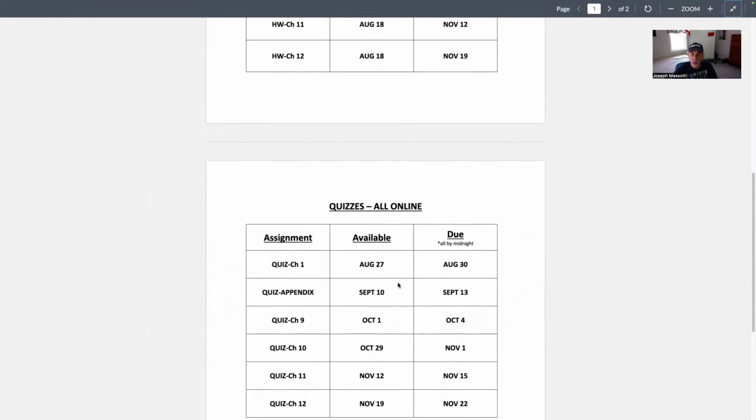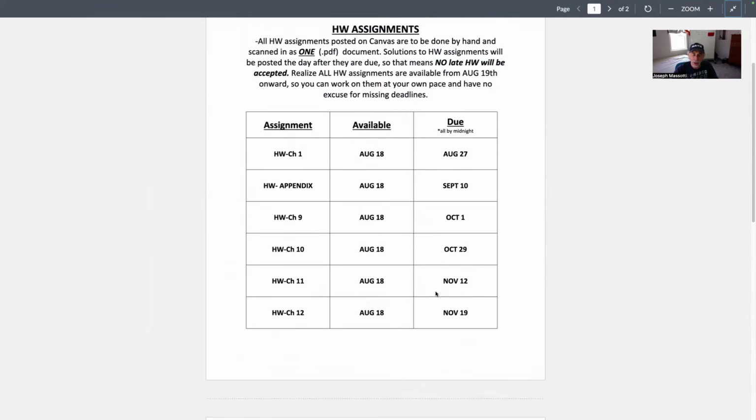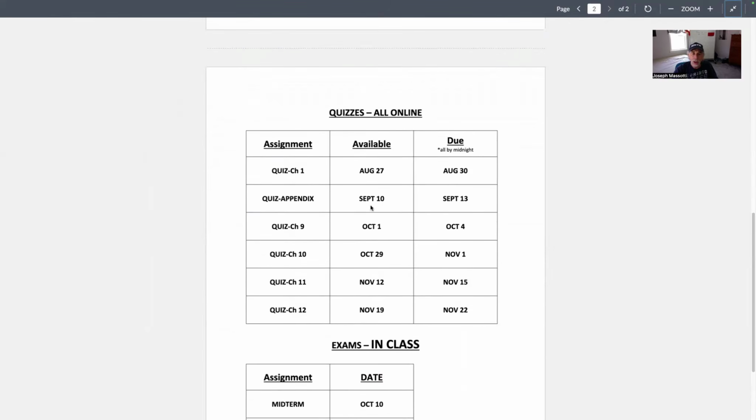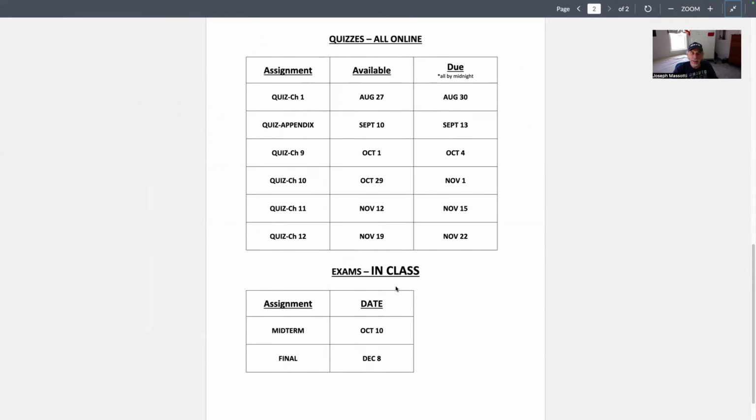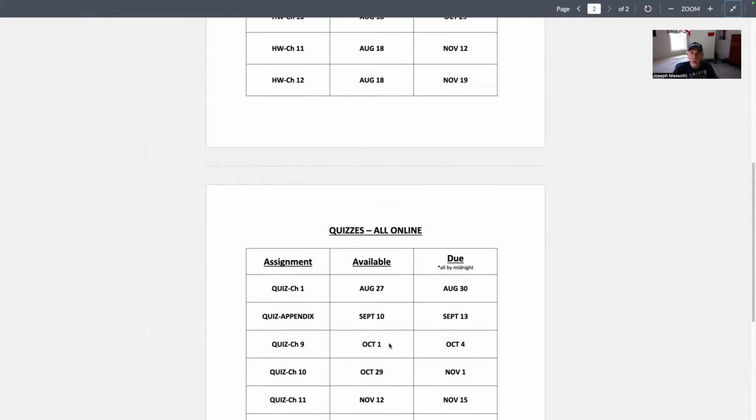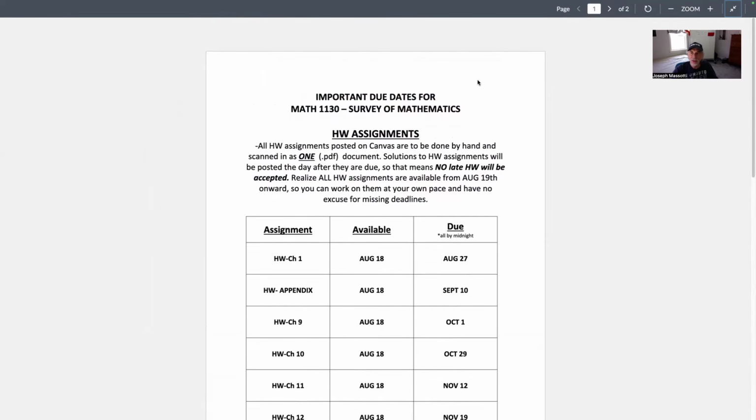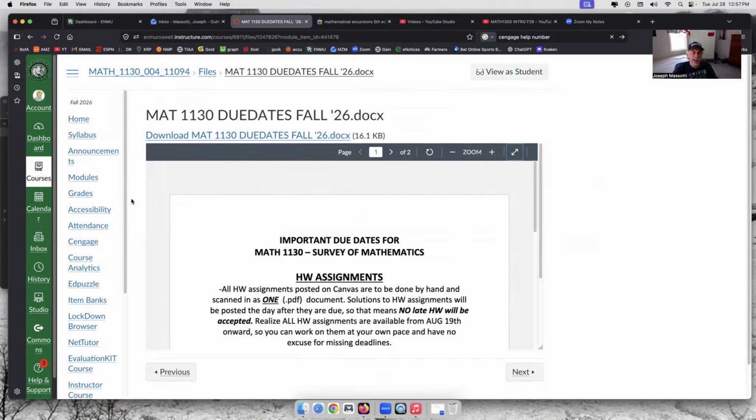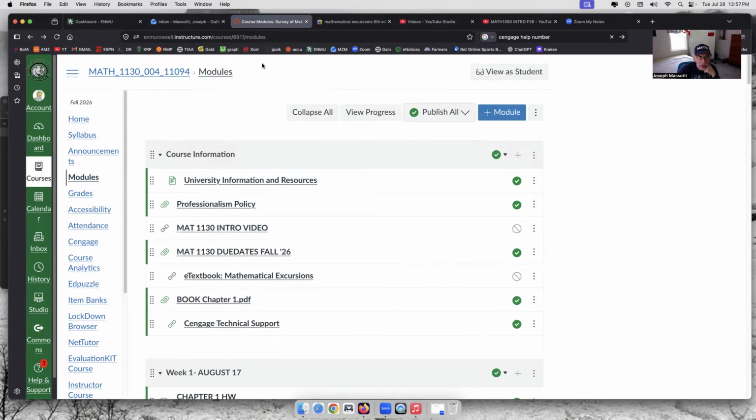And you can see all of those dates for the homework are here, and for the quizzes, you'll be given 4 days to open up the quiz and finish it. You have to finish the quiz once you open it, but you have 4 days to open it and take the quiz, generally. And the in-class exams will be the midterm and the final on these dates. So it's very important to be aware of this page on the Canvas page where you have the important due dates here.